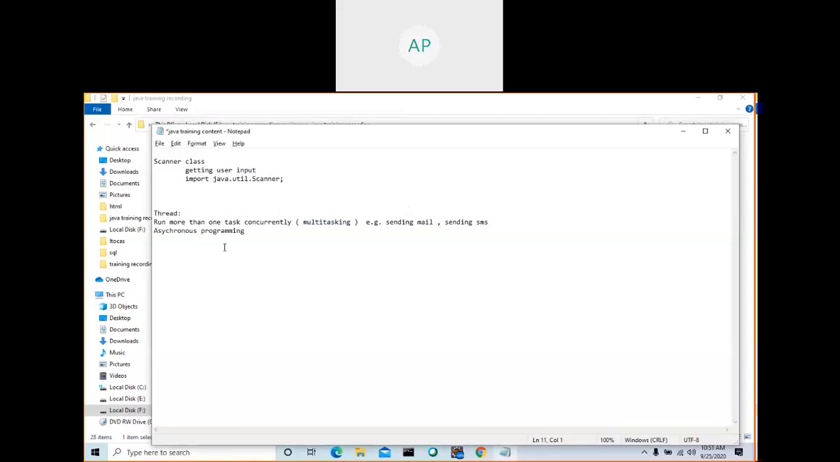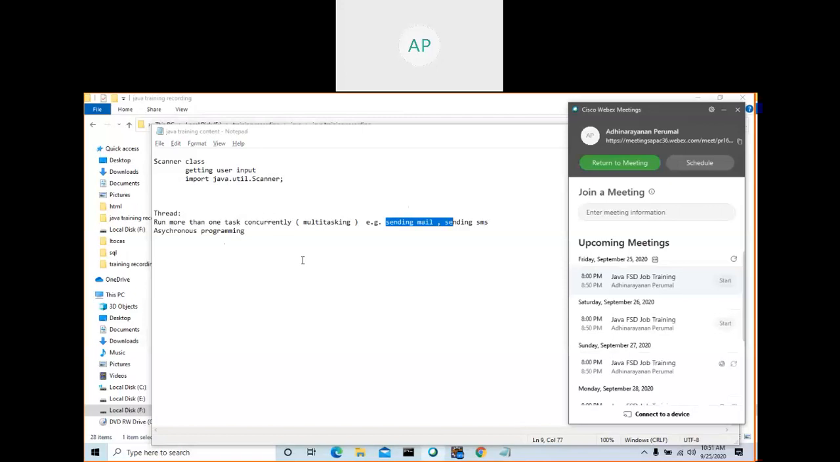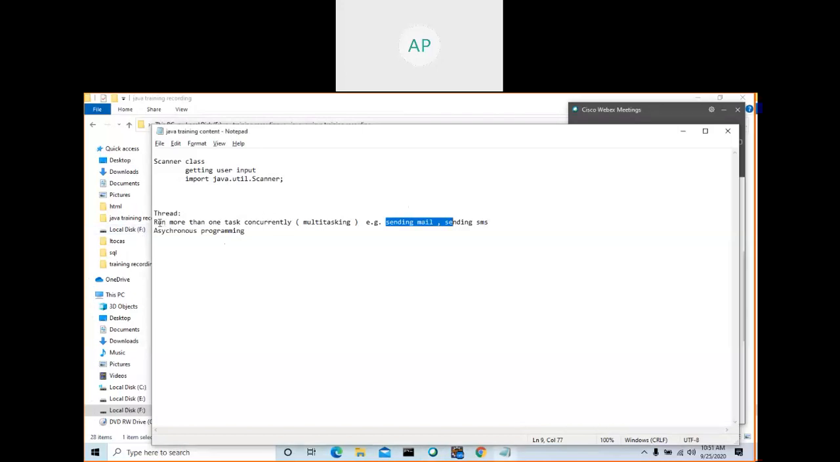Java also allows us to do more than one task at the same time. Java will allow more than one task to be executed concurrently. The main thing is you should understand what is asynchronous programming and what is multitasking. In Java, we call it multi-threading.